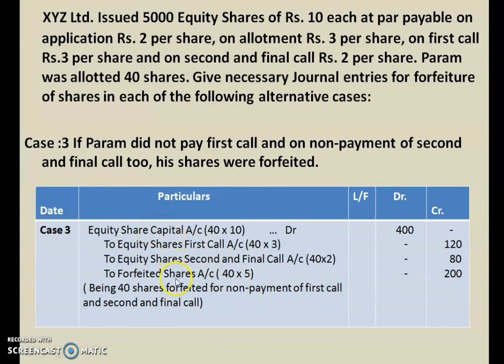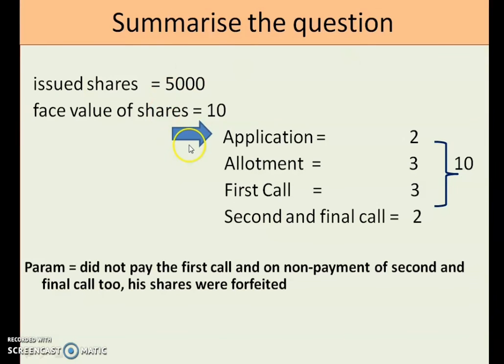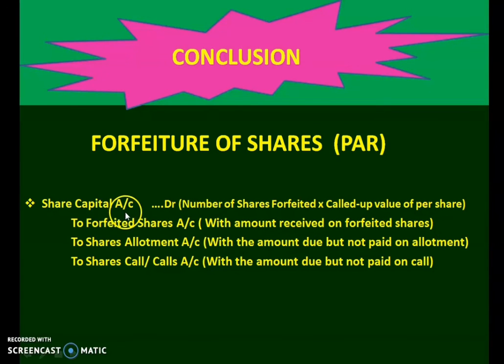Understand the logic behind these problems and do the journal entries. So we have come to an end of today's class. Today we have discussed a new topic, that is forfeiture of shares. We saw that forfeiture of shares means cancellation of shares when any of the shareholders is not making the payment of any of the call money which is due. So if the due payment is not received from any shareholder, the company can go for forfeiture of shares. Forfeited means cancellation of shares.